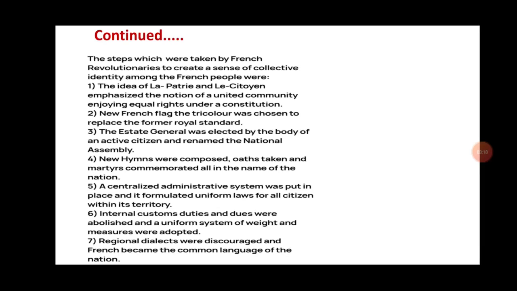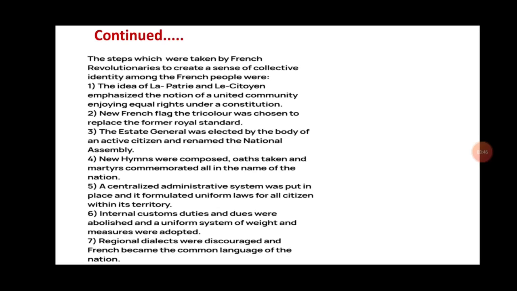The Estates General was elected by the body of active citizens and renamed the National Assembly. During the revolution, the representative body, the Estates General, was renamed the National Assembly, and the participants who used their voting right were active citizens.